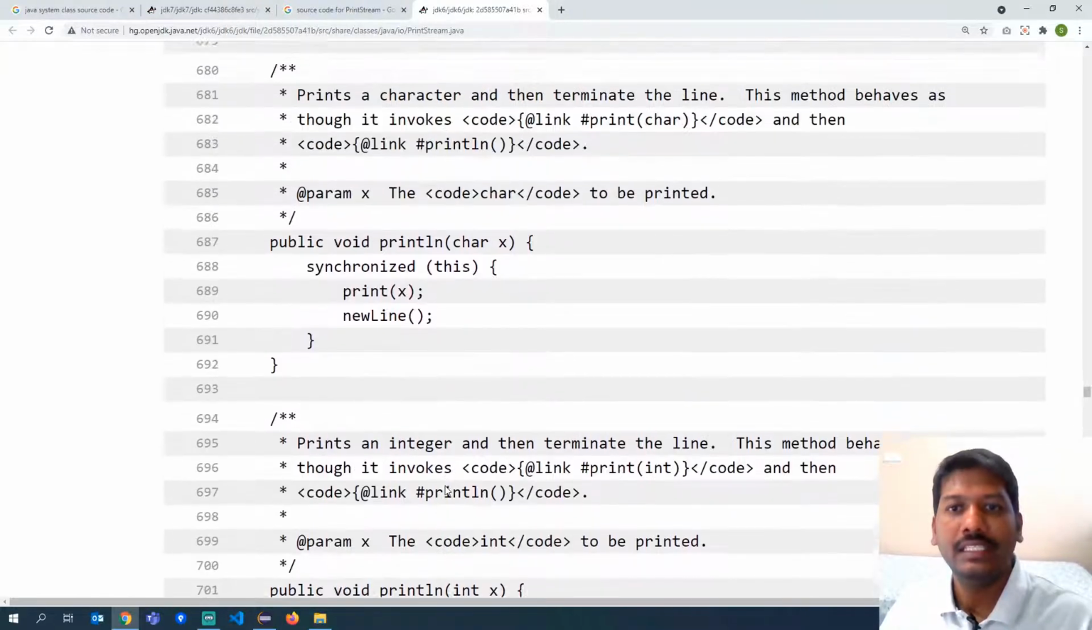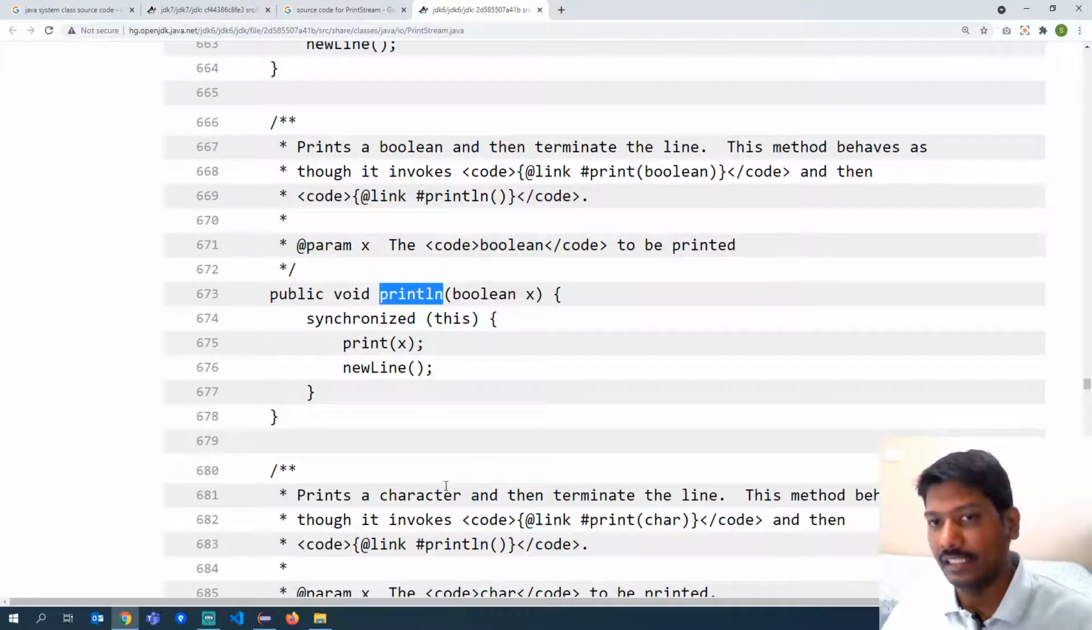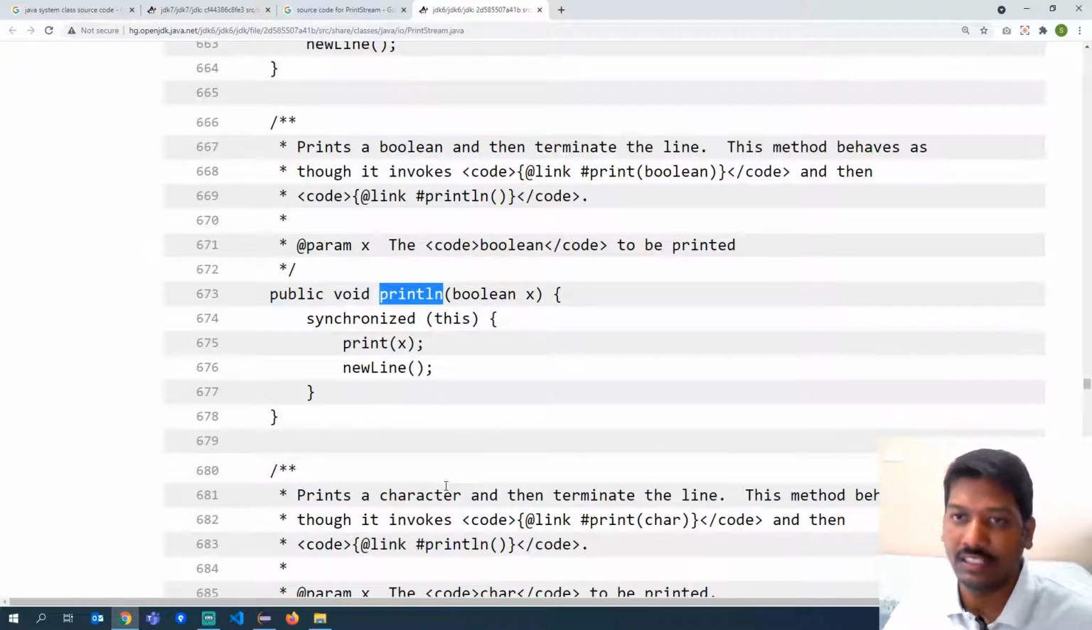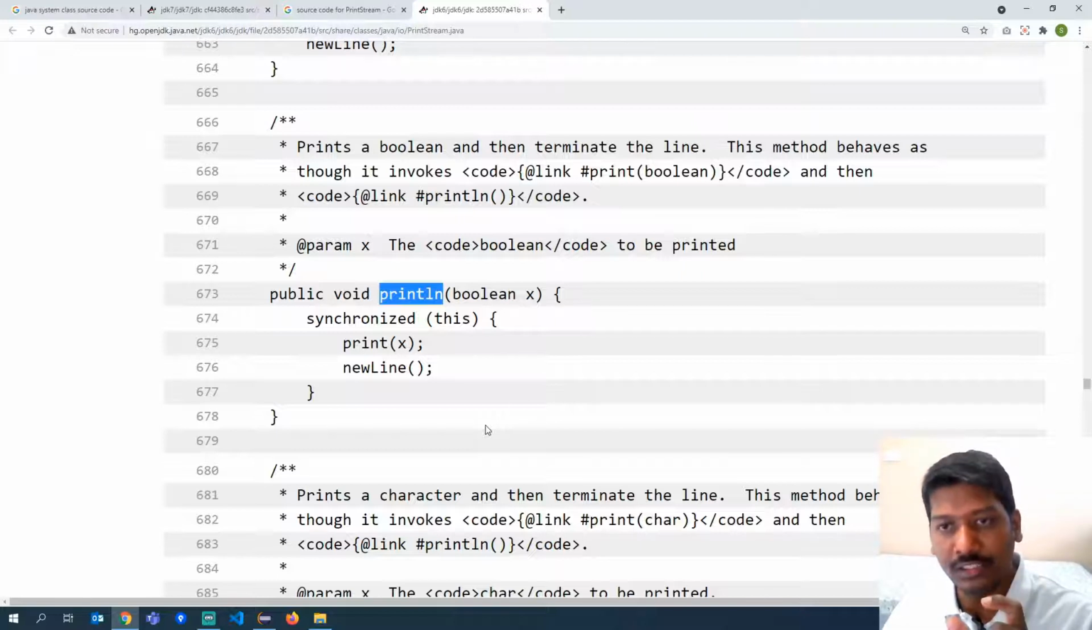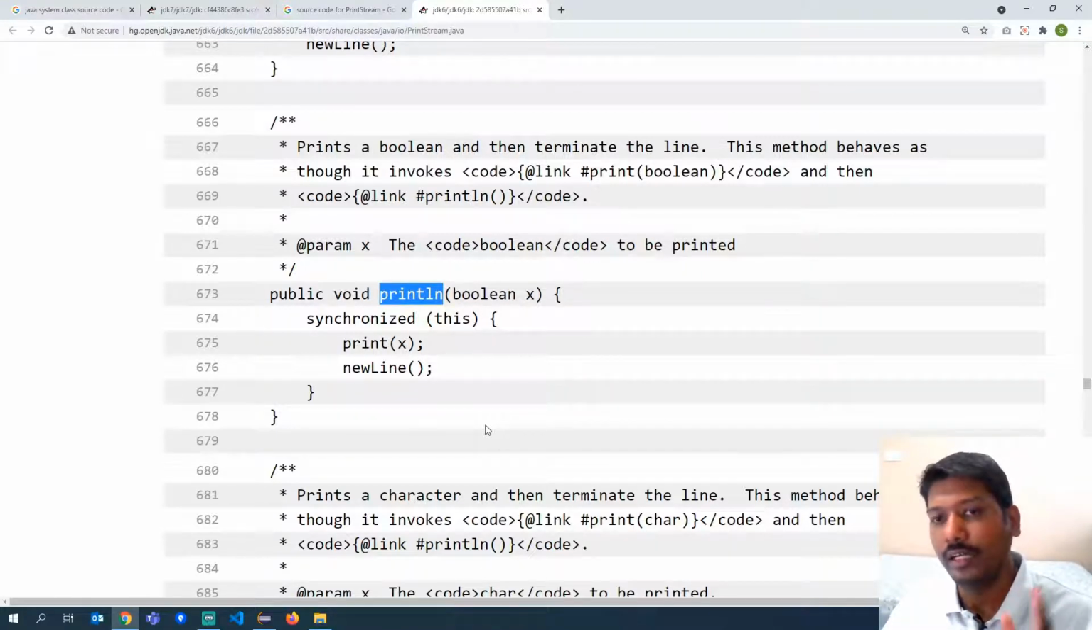Basically we know that we can give any input to println and it takes it internally, converts it and then prints it, irrespective of the data type. That is handled because there are multiple println methods being overloaded, where the println method name is the same but the input parameters are different. That is how you are able to pass any type of data to println and it will convert and then print to the console.